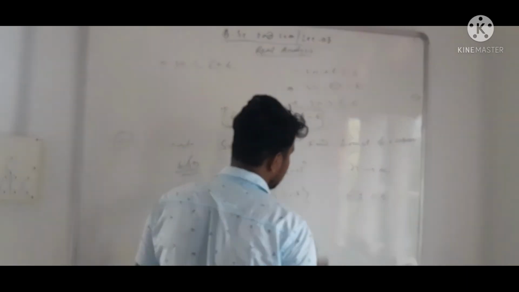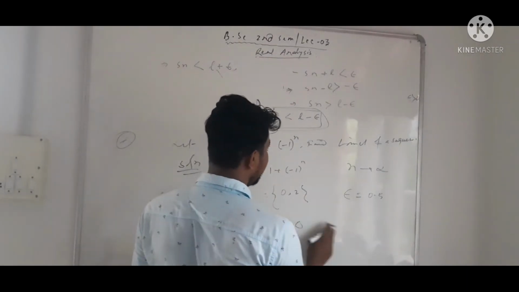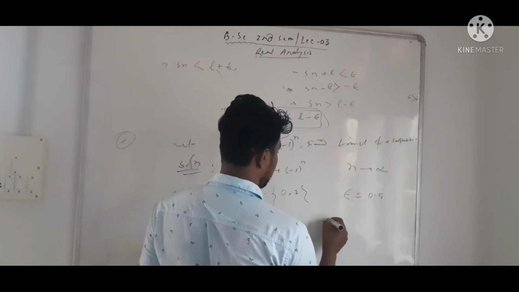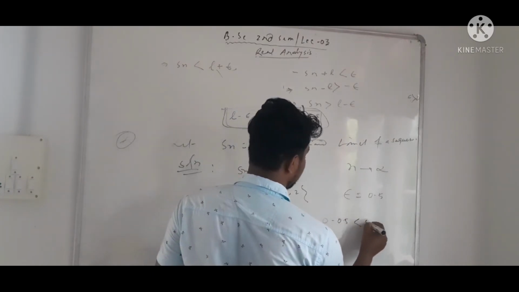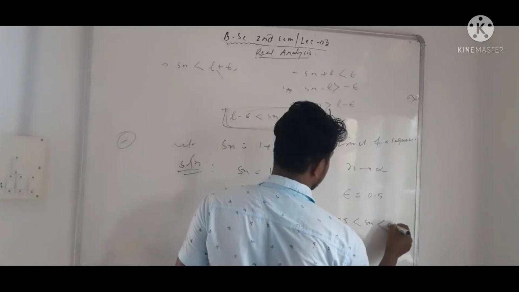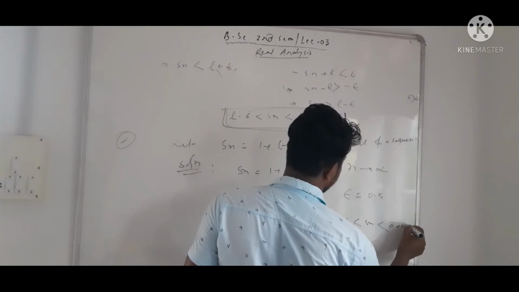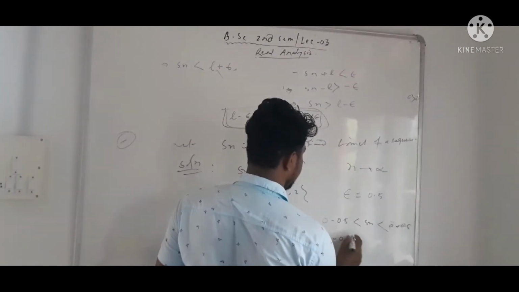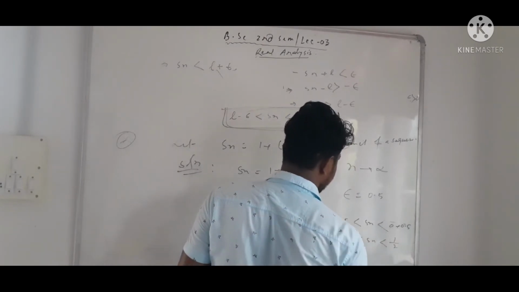And then we will check whether 2 is also a limit of the sequence or not. So what will we get? 0 minus 0.5 less than Sn less than 0 plus 0.5. What will it become? Minus half less than Sn less than plus half.